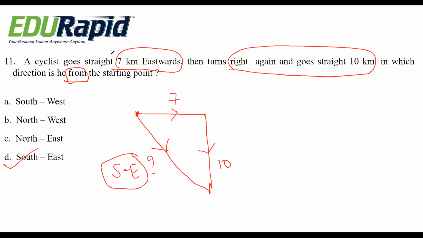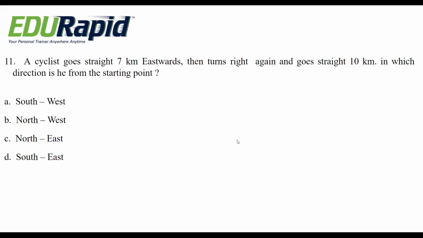Also, this question you can do in your mind. That means a cyclist goes towards 7 kilometer east, so he is going in the east direction, and then turns right for 10 kilometer. Then in what direction is he from the starting point? So you can analyze in your mind. If you practice two or three problems like this in your mind, you can analyze. No need to write anything on pen and paper like this.